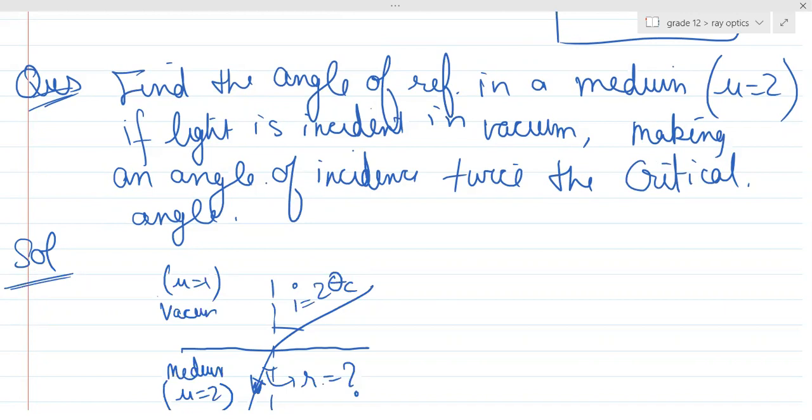In vacuum, the refractive index is equal to 1.